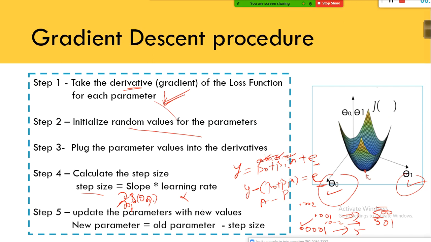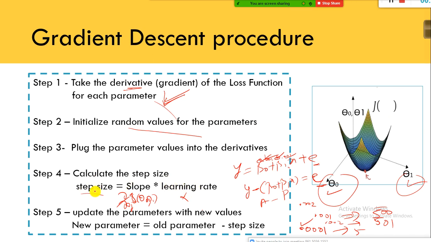Once you get to know the gradient of the loss function, and gradient is nothing but slope, if you multiply it by the alpha value, you will get the step size.